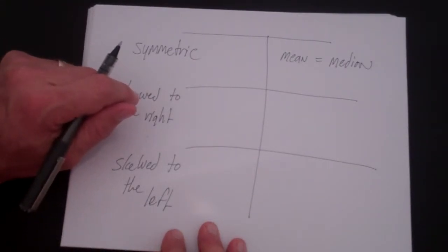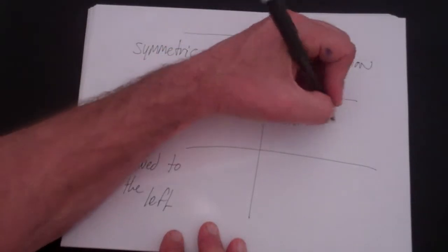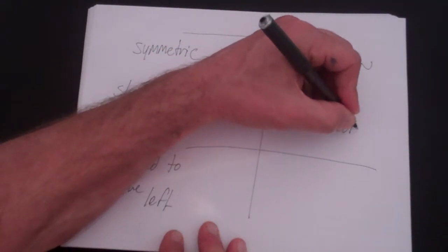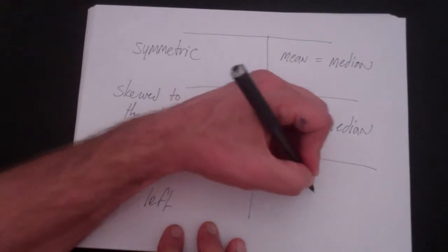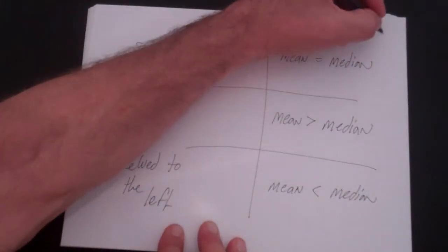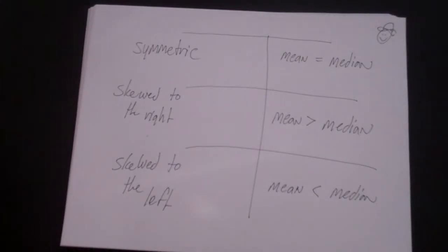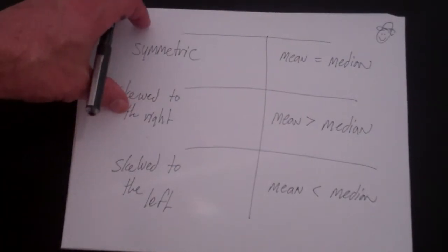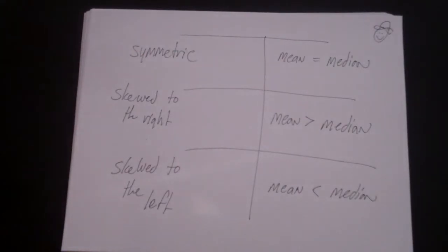If it's skewed to the right, that means the mean is greater than the median. And if it's skewed to the left, that means the mean will be less than the median. And I'm going to put a little memorize guy up here. And you should either memorize that straight or memorize why it's true. And that's part 2 on center of a distribution.